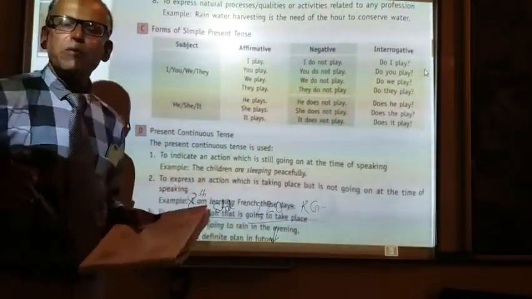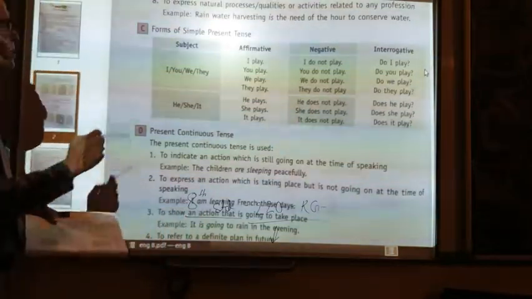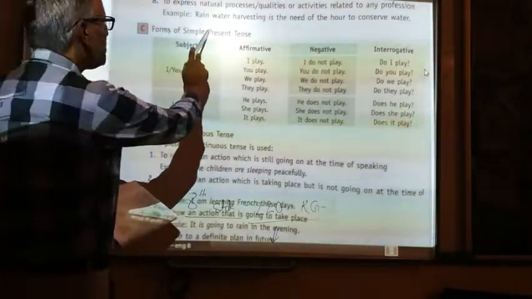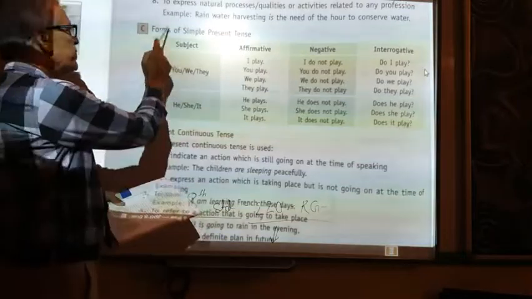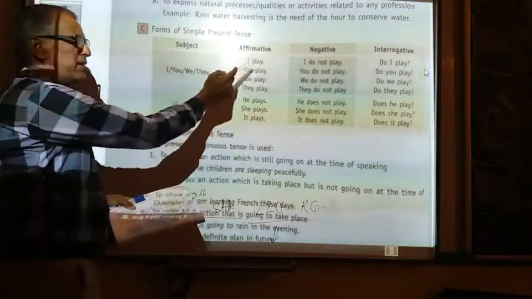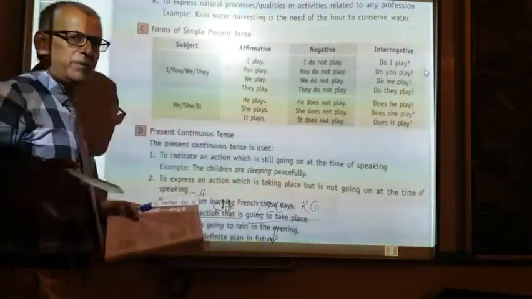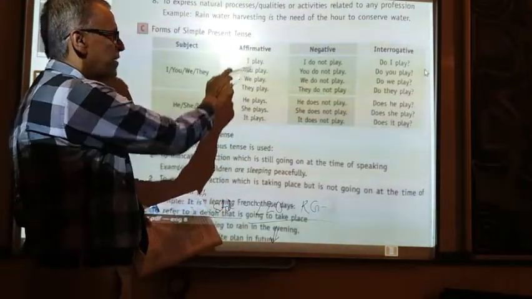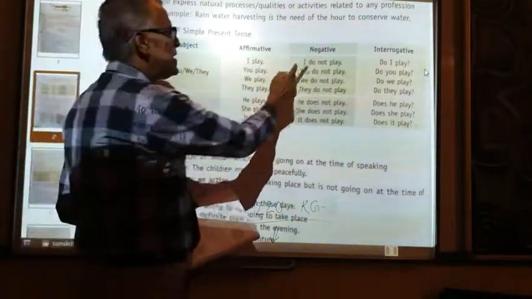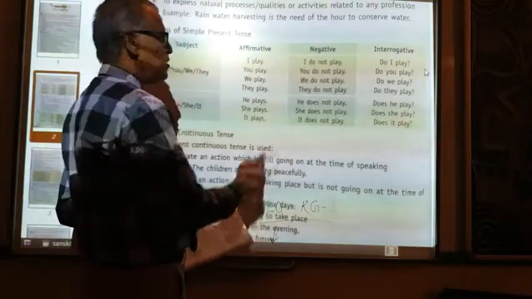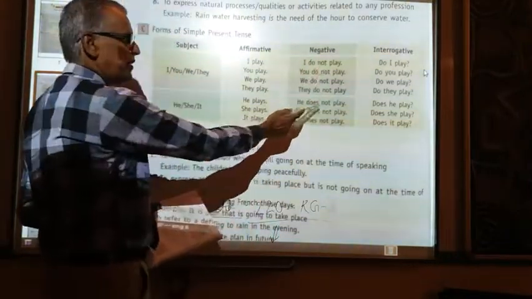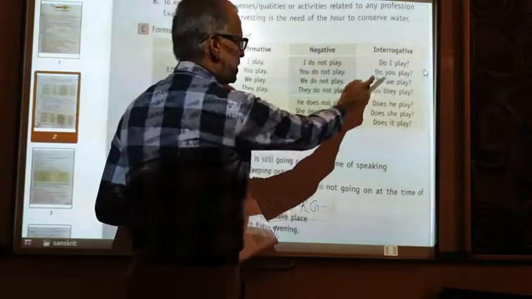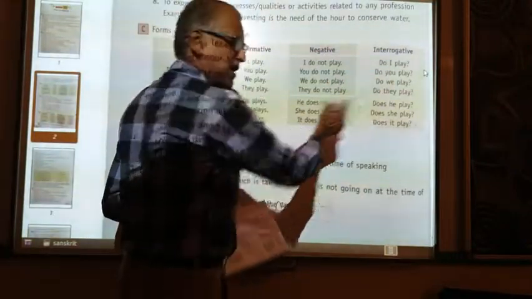Now we will see the forms of simple present tense. Forms means the type of sentence. In an affirmative sentence we use V1 and V5. But when it becomes a negative sentence we use do not or does not, and an interrogative sentence starts with do or does.